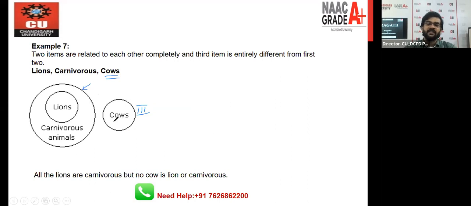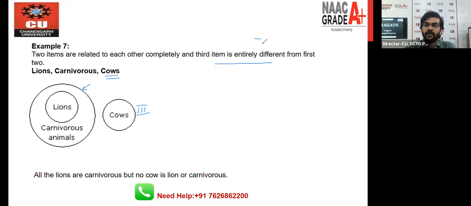Okay. So this is the best example where you can see that there's a circle which is completely different from the other two circles, right? So that's why the statement is: two items related to each other completely, but the third item is entirely different from the first two. So this is the case. Okay. So let's take the eighth example.